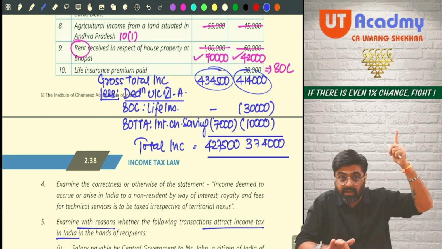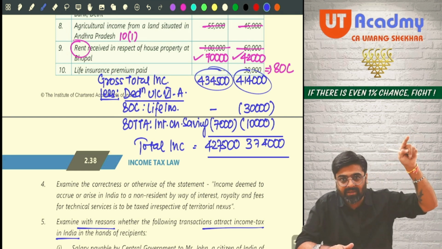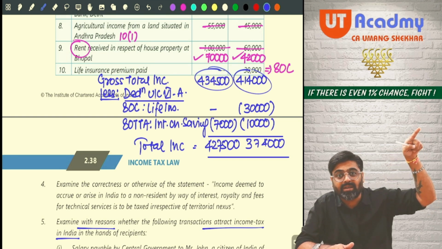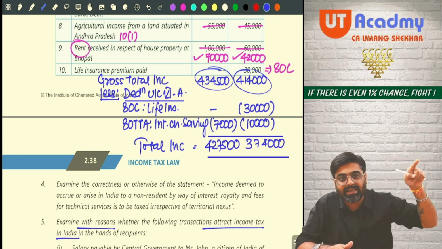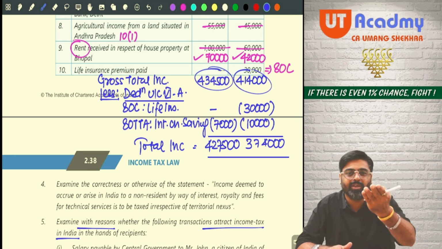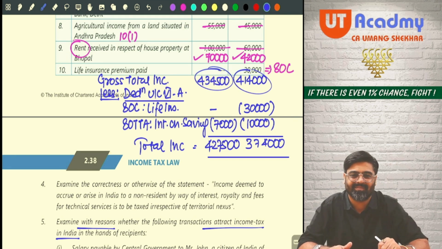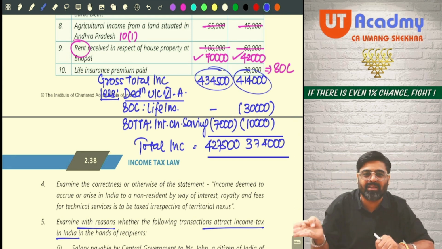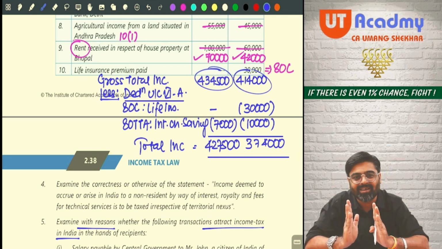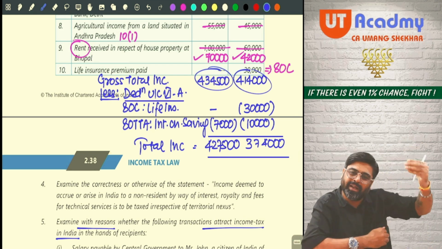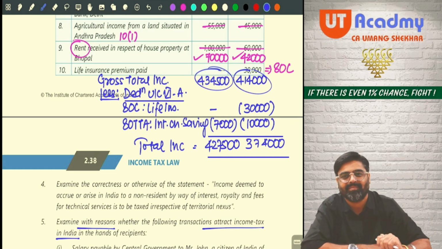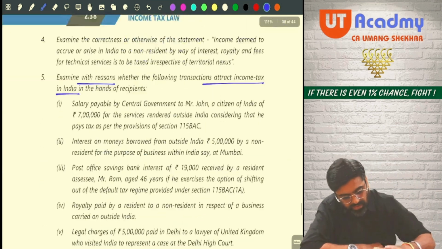And once we are into the tax rates, in the tax rates we'll discuss the tax rates of 115BAC. When I show you 115BAC, you will say, sir, we have already studied all these things with the chapters. It will be just an exercise of reading all those things. That's it. Got it? So let's come to question number 5.